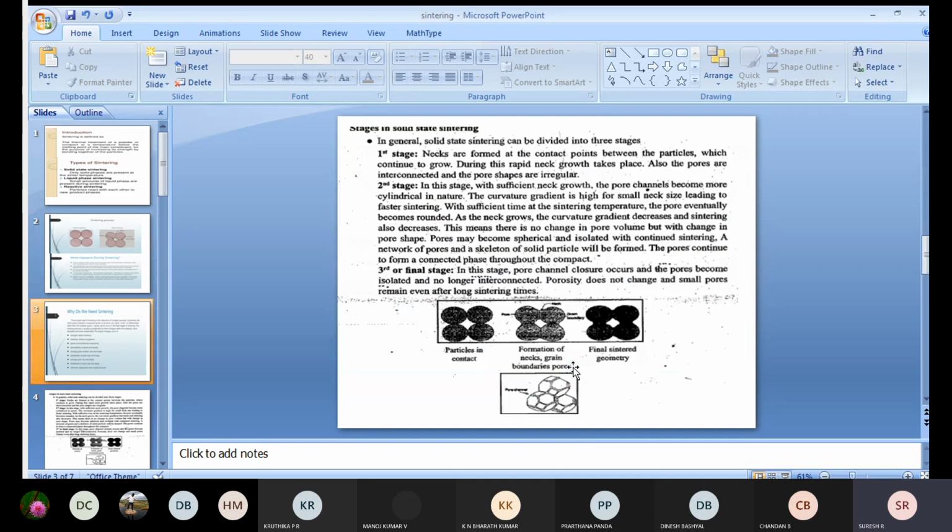So is it clear, the definition of sintering? Yeah.